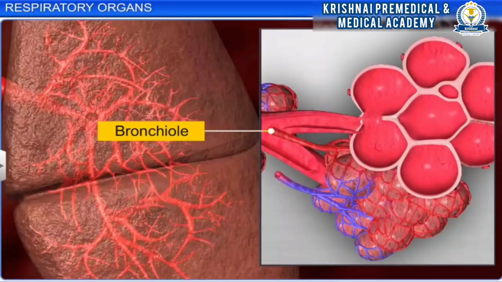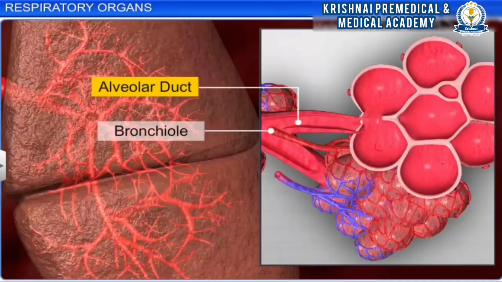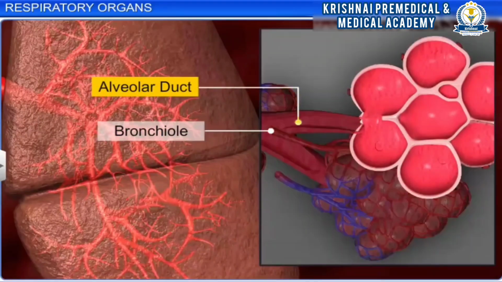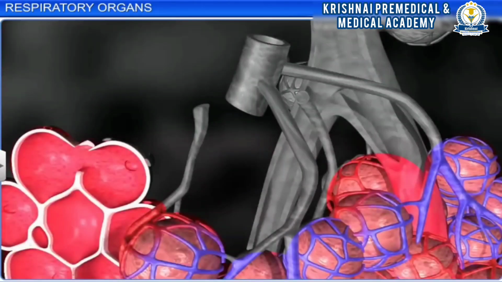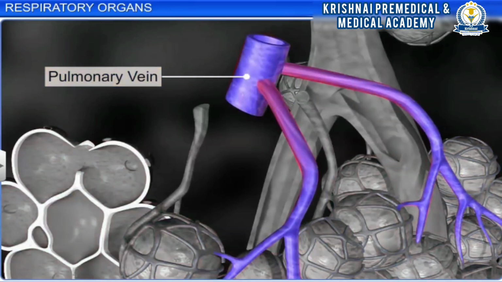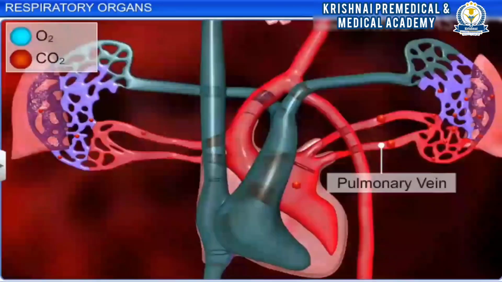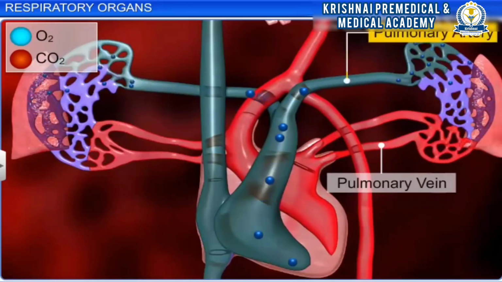The terminal bronchiole connects to a duct called the alveolar duct that opens into tiny, spongy, air-filled sacs called alveoli, which look almost like a bunch of grapes, and the average adult lungs contain about 600 million alveoli. Each alveolus is covered by thin and fragile blood capillaries which combine to form a pulmonary vein. The pulmonary vein carries blood to the heart, and from the heart the pulmonary artery carries the inflow of blood to the lungs.